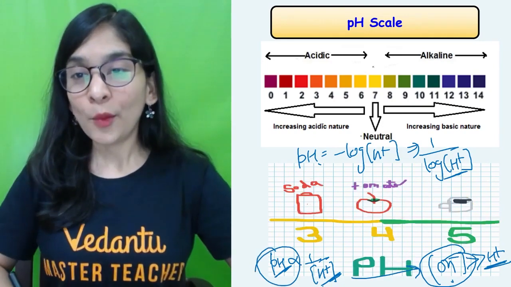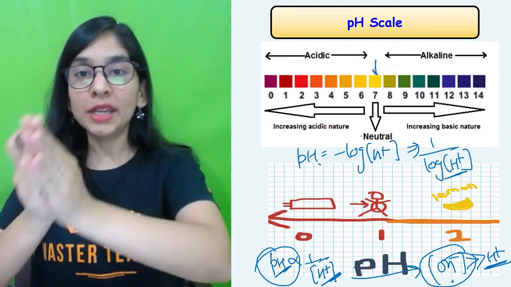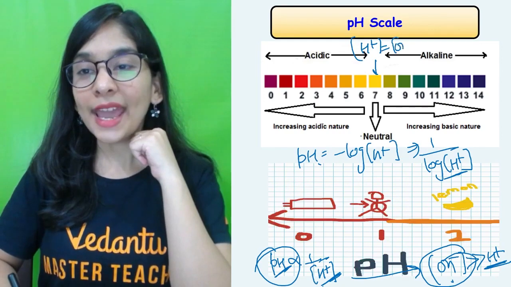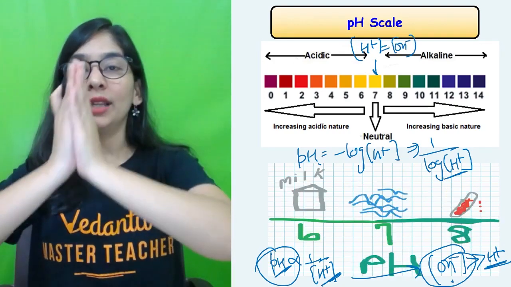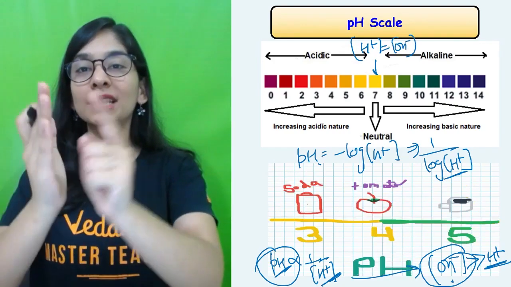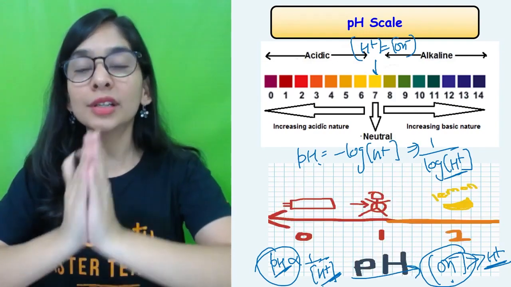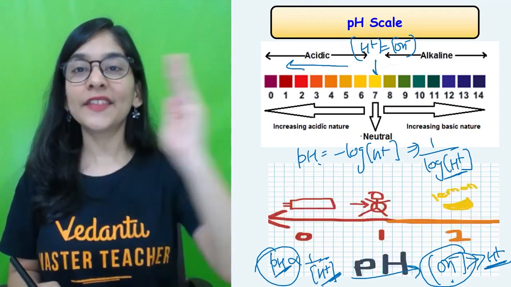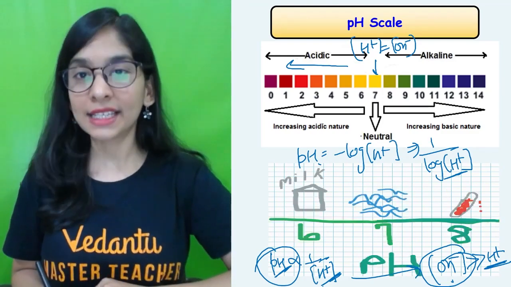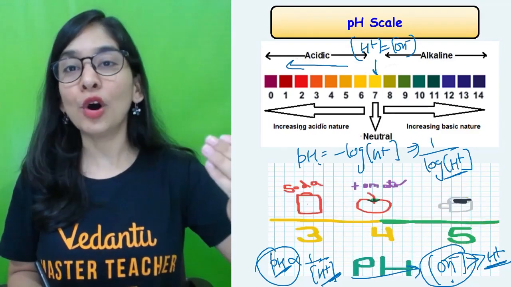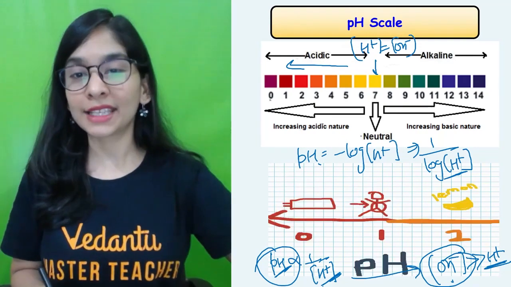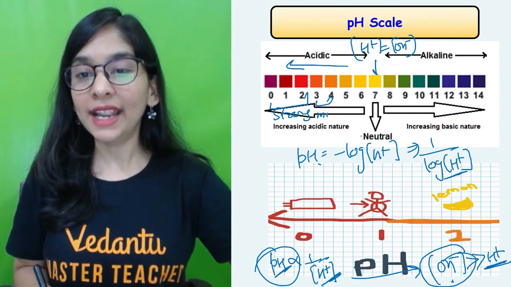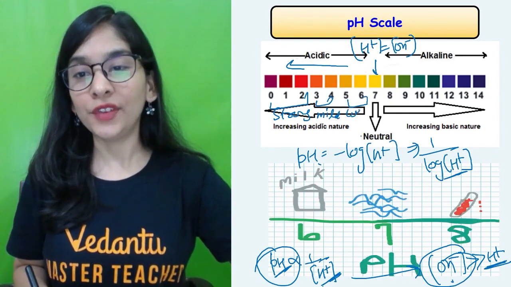So students, when I talk about it, 7 is like a middle value. At 7, my H ions and OH ions are equal. H ions, OH ions become equal, that gives a neutral solution. And on this side of the scale, lesser than 7, I'm going to get acidic solution. Lesser and lesser value of pH, more and more stronger the acid will be. 0, 1, 2, I'm going to get a strong acid, then a mild acid, then I'm going to get a weak acid.